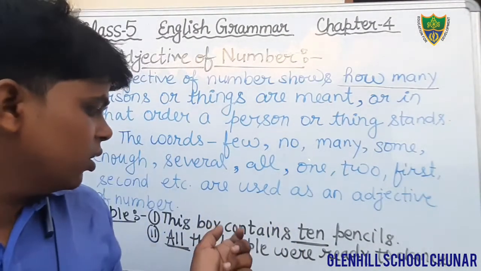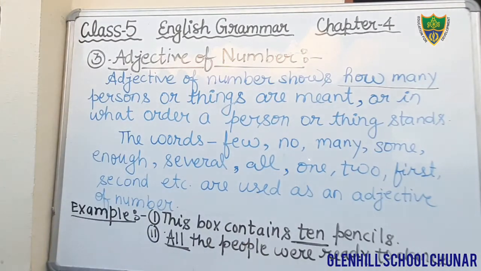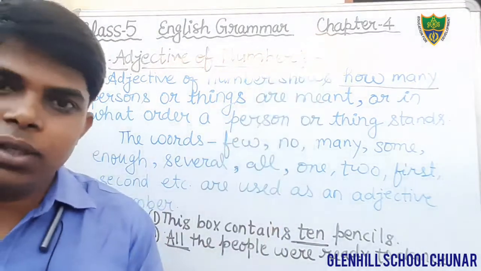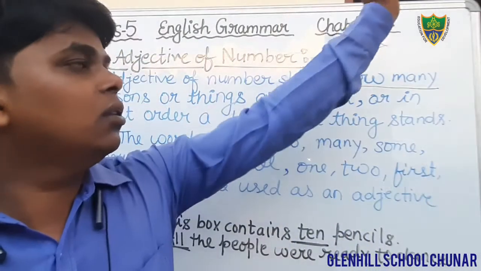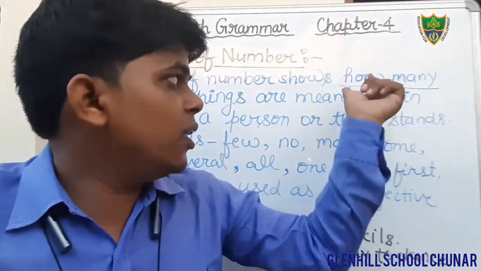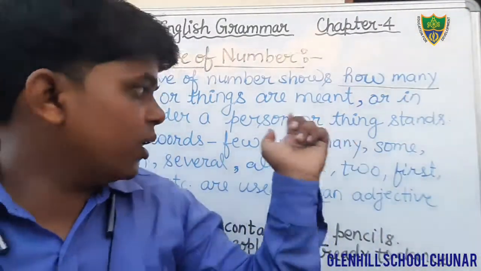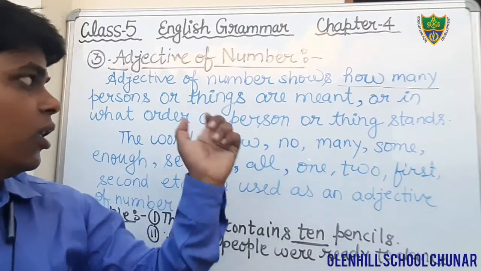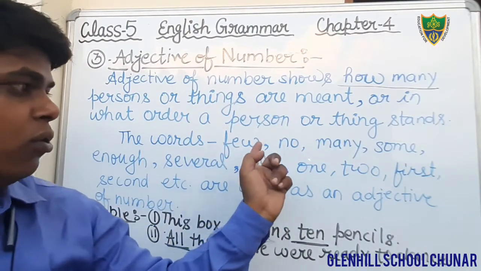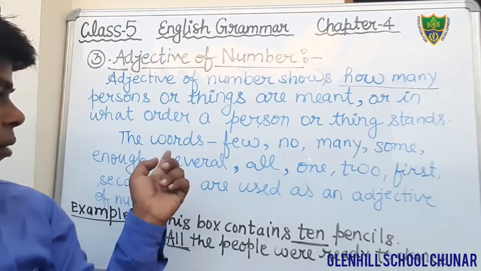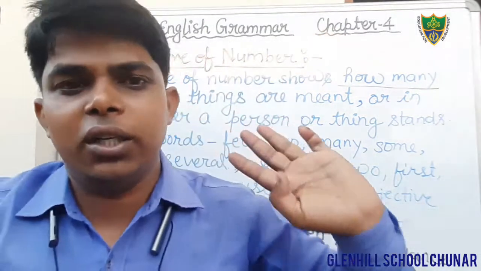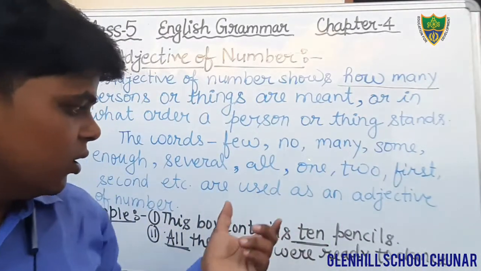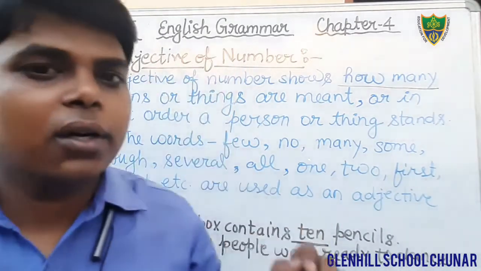Therefore, here the word all is adjective of number. Okay students, only keep in your mind that it gives the answer to the question how many, and generally these words come in the adjective of number: few, no, many, some, enough, several, all, one, two, first, second, third, fourth, etc.